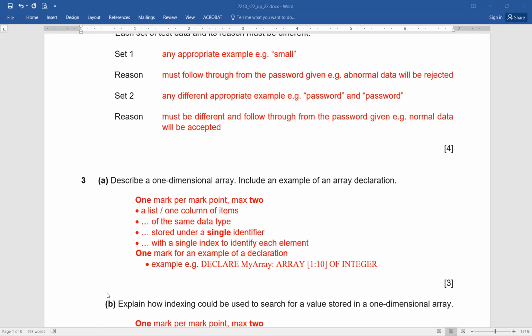And one more important thing is how do you declare the array? Again, you can see for yourself the example.